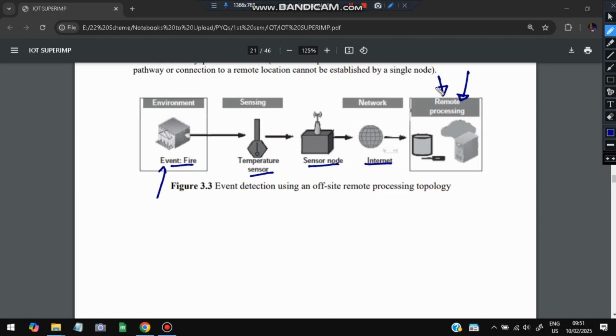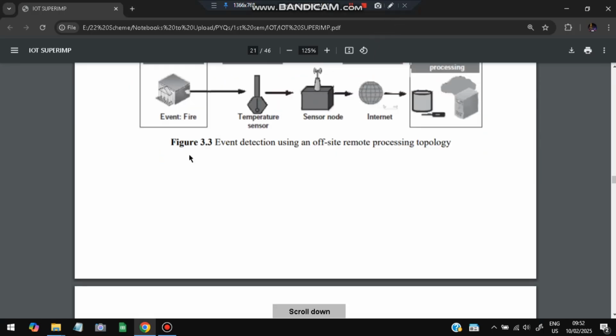The solution is being formed at a different place from where the event has happened, right? Where the event has happened and where the solution is formed are two different places. That's why it is offsite. On-site means everything will be in the same place, and it will be faster.